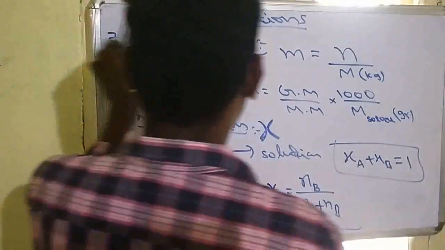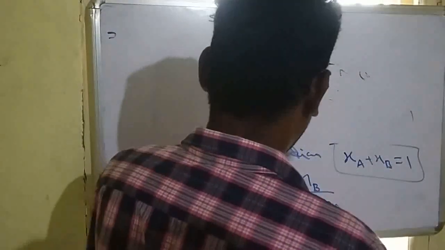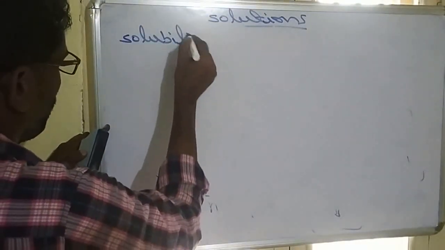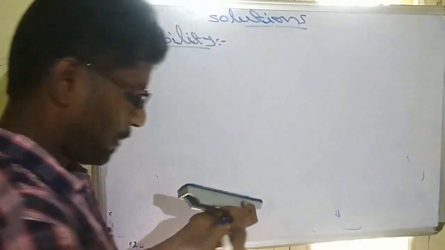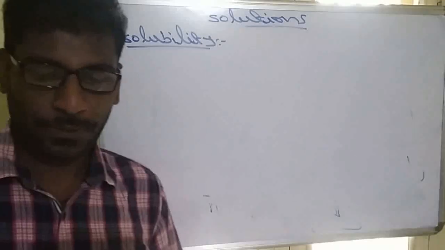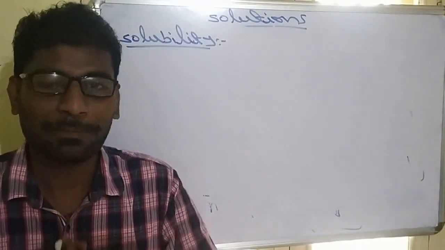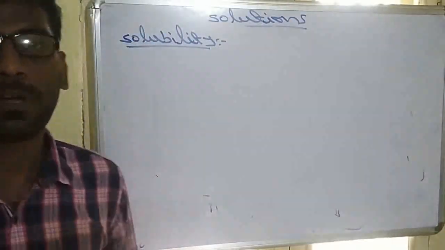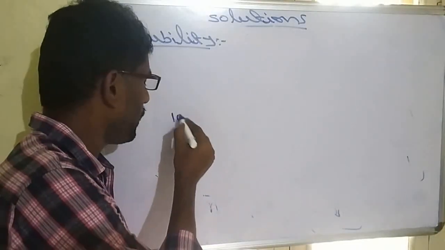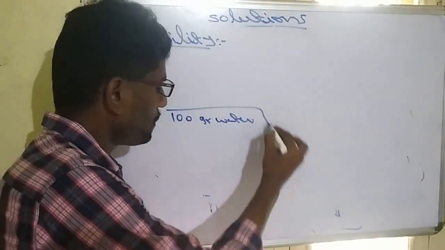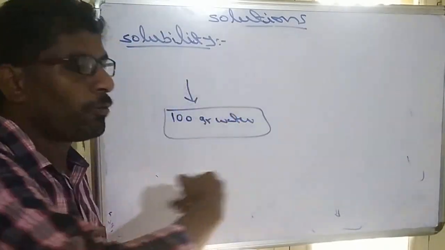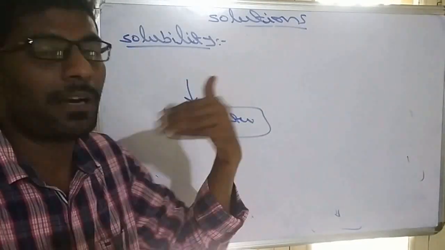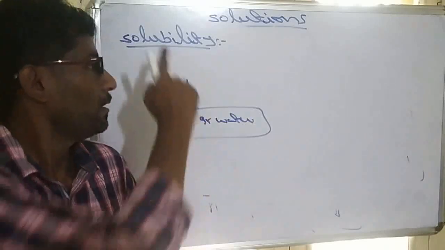The next topic after these concentration terms will be solubility. What exactly is solubility? It is the maximum amount of solute that we can dissolve in a specified amount of solvent. Suppose you are taking 100 grams of water. In this 100 grams of water, maximum how much salt, for example NaCl, can we dissolve? That amount of salt is called solubility.